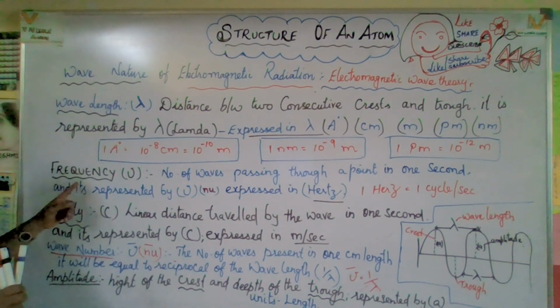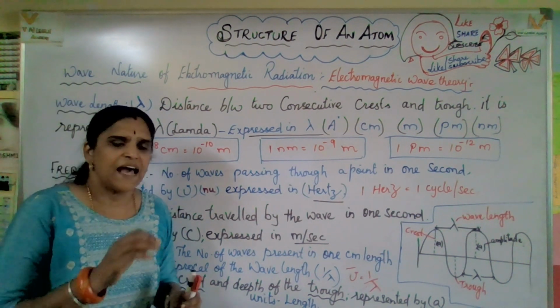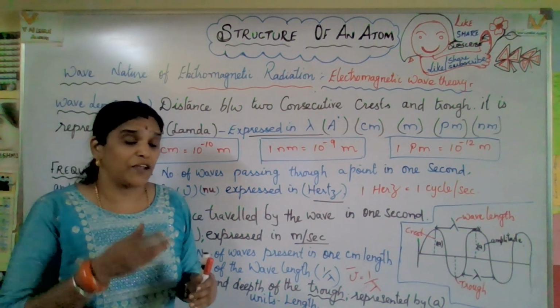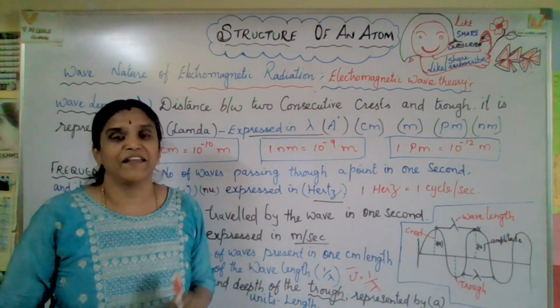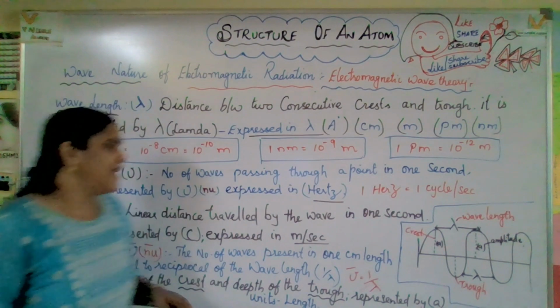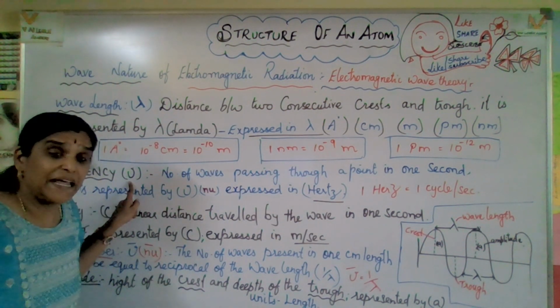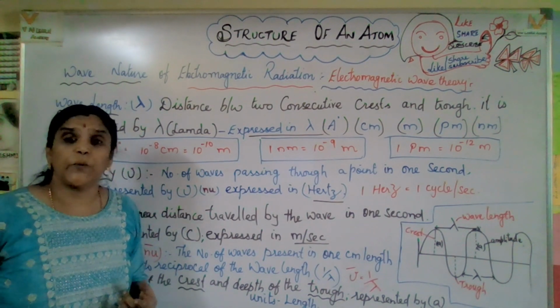wave nature, the frequency of the wave. Frequency is related to hertz. Frequency is represented as nu.